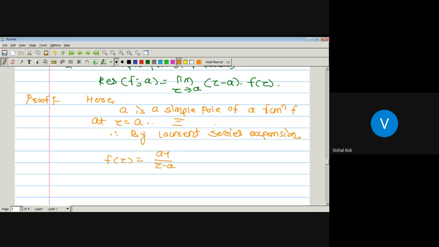If it is a pole of order 2, 3, then only we get the coefficients a minus 2, a minus 3. As here it is a simple pole, there is only one negative power of z minus a, and its coefficient will be a of minus 1, plus a naught plus a1 into z minus a, plus a2 into z minus a squared, and so on, which is by the Laurent series.